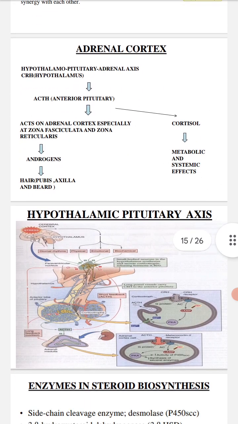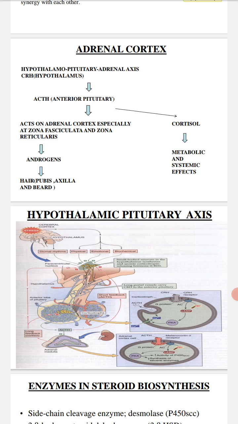Now this is the diagrammatic presentation of how the hypothalamic releasing hormone causes the release of androgens from the adrenal gland.